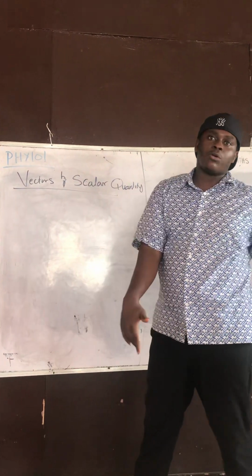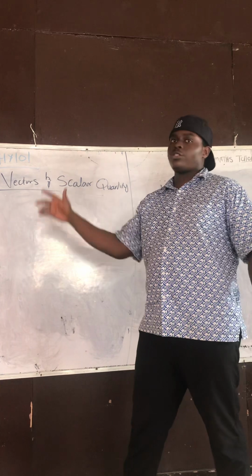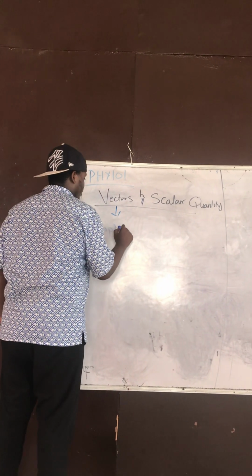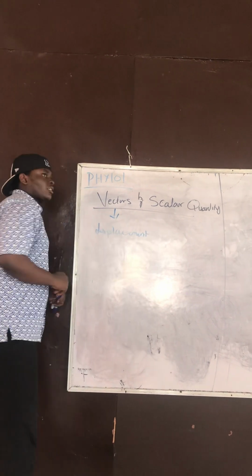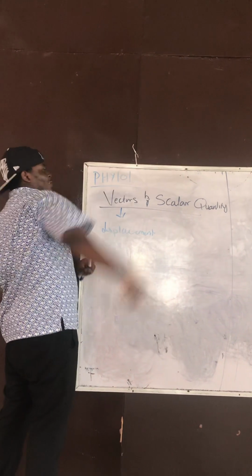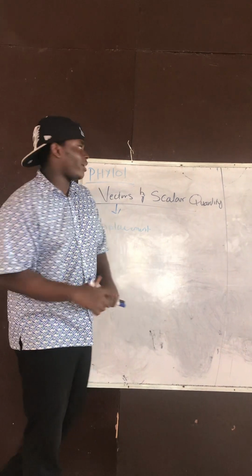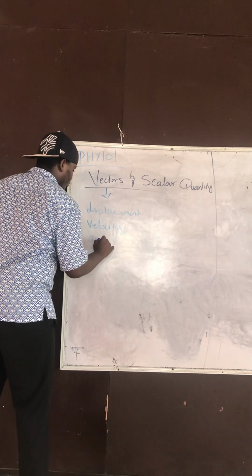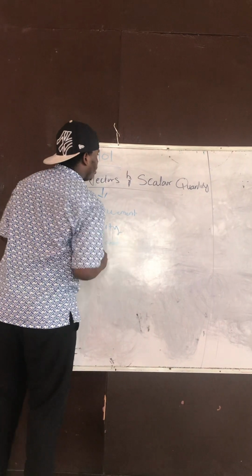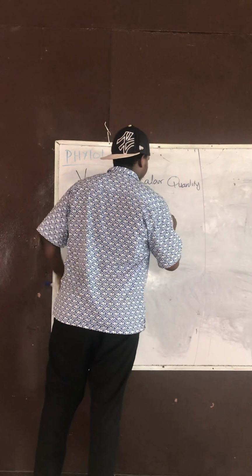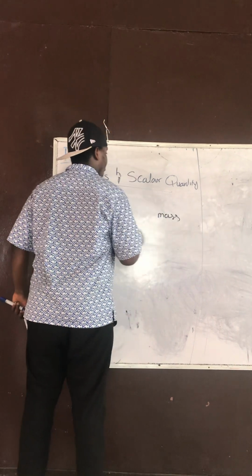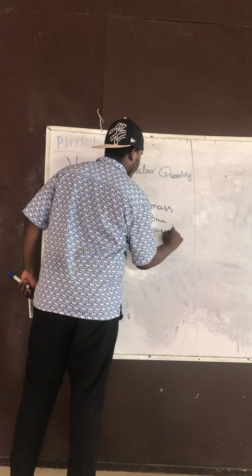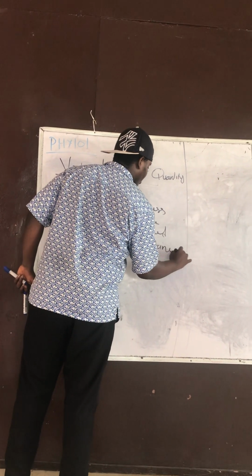I'm going to list some scalar quantities and some vector quantities, then I'll go into the calculation aspects. Some vector quantities are like displacement. Displacement is distance covered in a specific direction. We have velocity. We have acceleration. Here you have your mass, like I said. Here you have time. Time has no direction. Here you have speed. Speed has no direction. Distance has no direction, and so on and so forth.